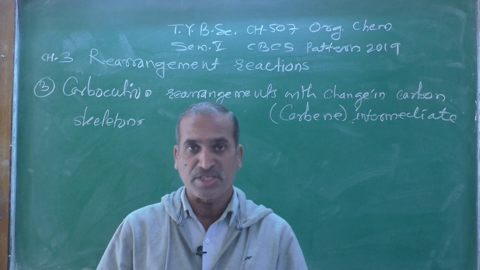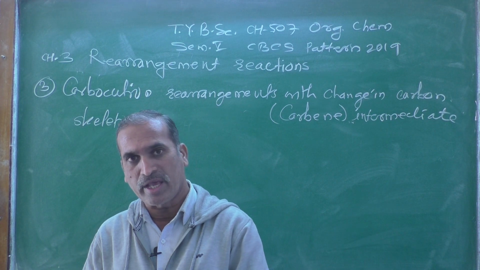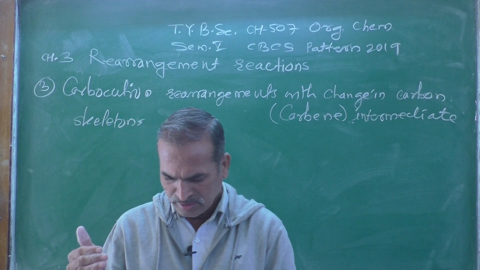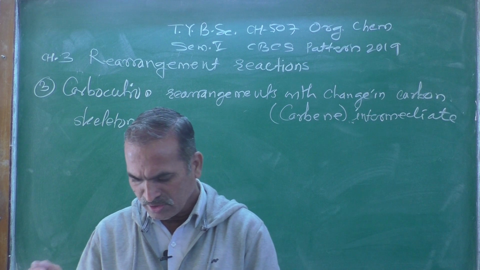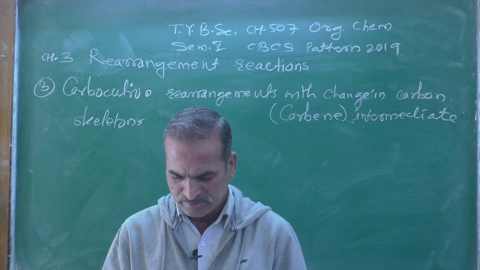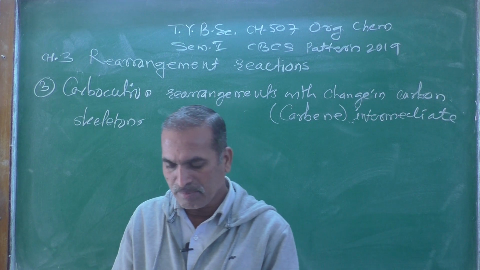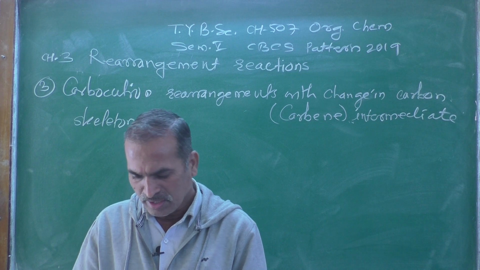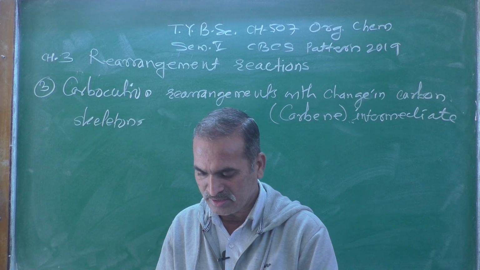And these intermediates further undergo rearrangement reactions which involve migration of a group from the adjacent carbon atom, resulting in a change in carbon skeleton.